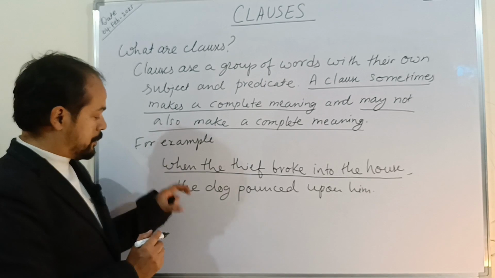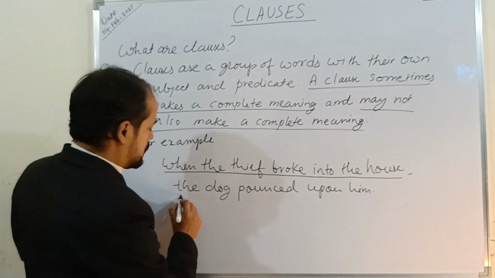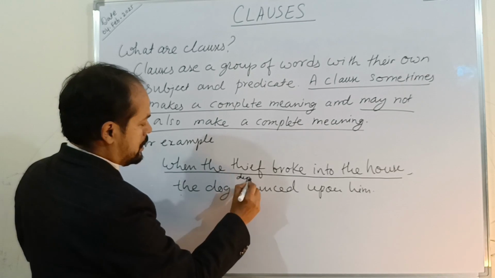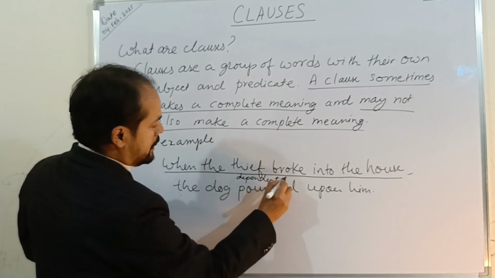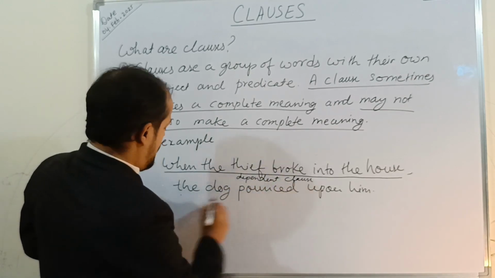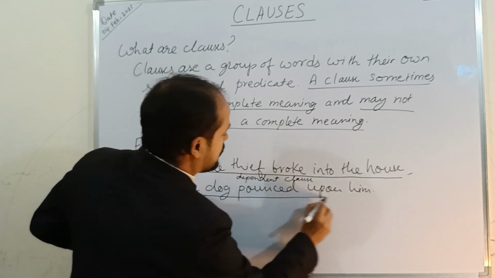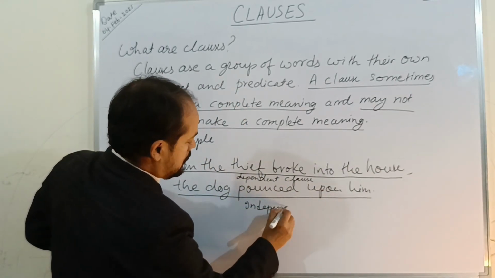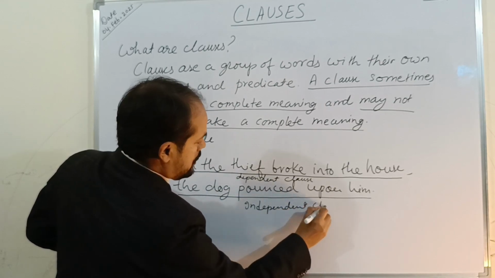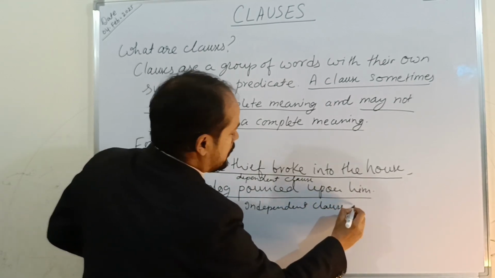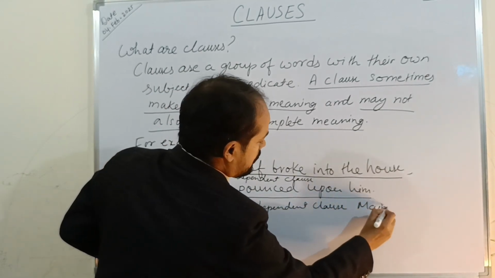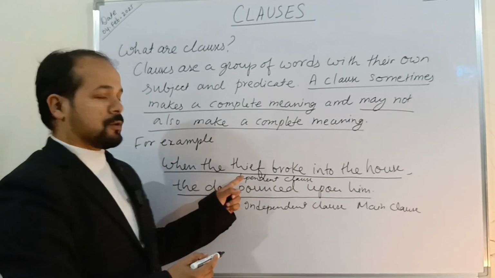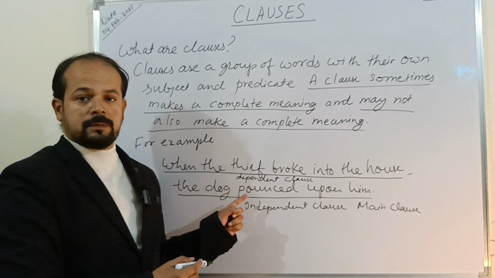It requires the support of this independent clause. So the one that I've just now marked is a dependent clause. And this one, the dog pounced upon him, is an independent clause, or we can also call it the main clause. A dependent clause can also be termed a subordinate clause.